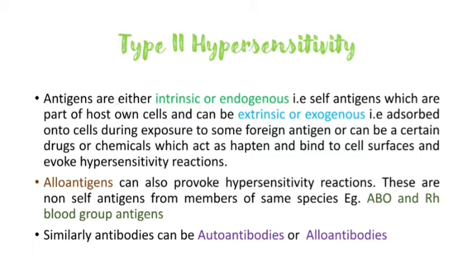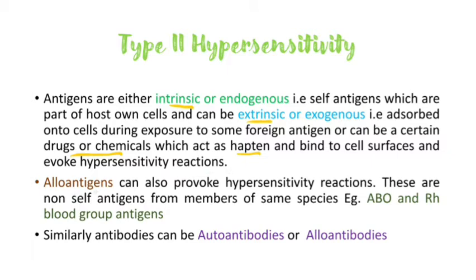Further, antigens are either intrinsic, that is self antigens which are part of the host's own cells, or can be extrinsic or exogenous, that is absorbed onto the cells during exposure to some foreign antigen, or can be certain drugs or chemicals which act as hapten and bind to cell surfaces and evoke hypersensitivity reactions.